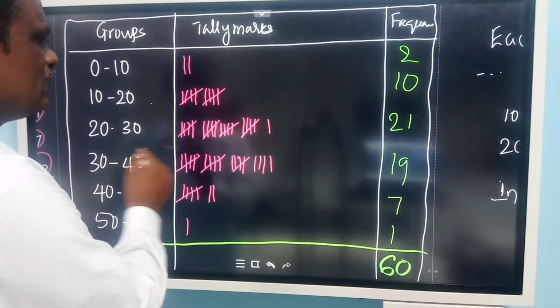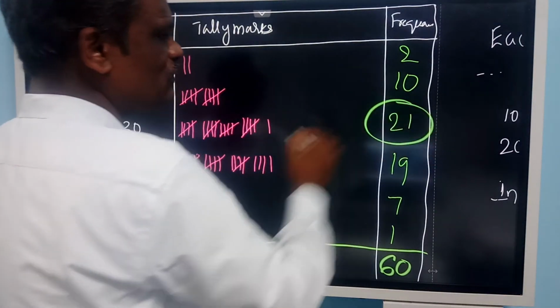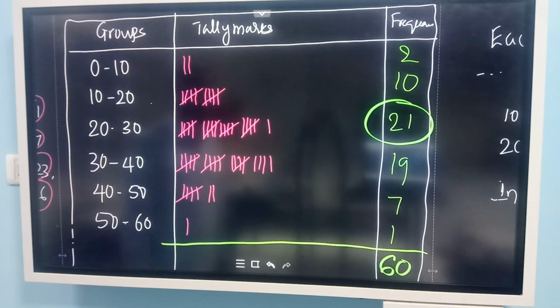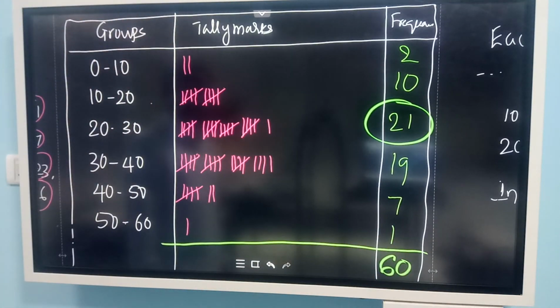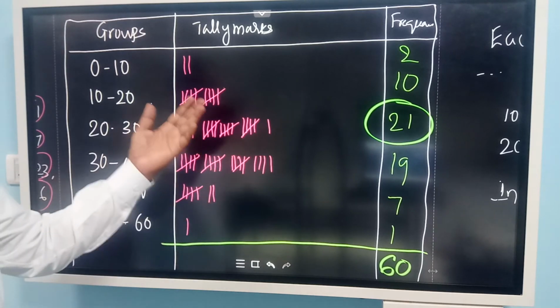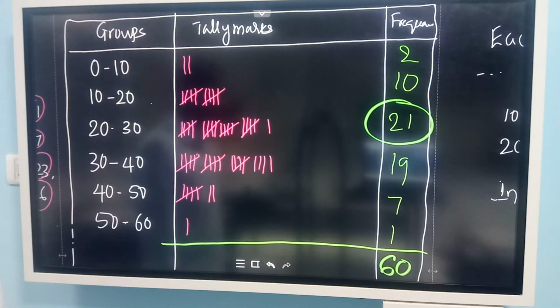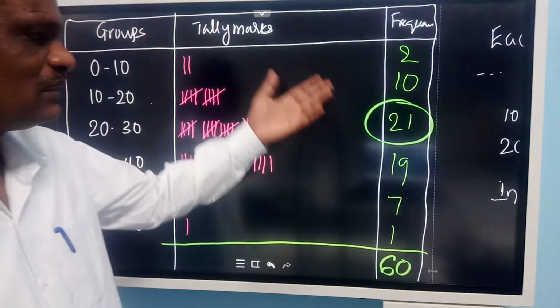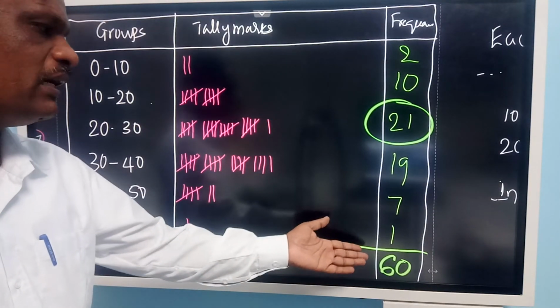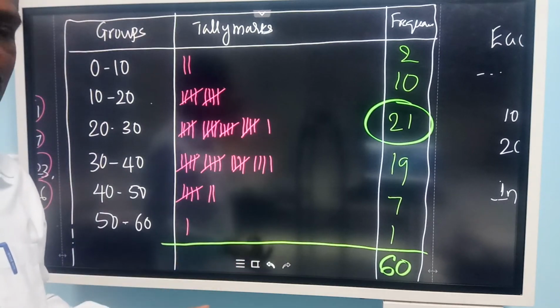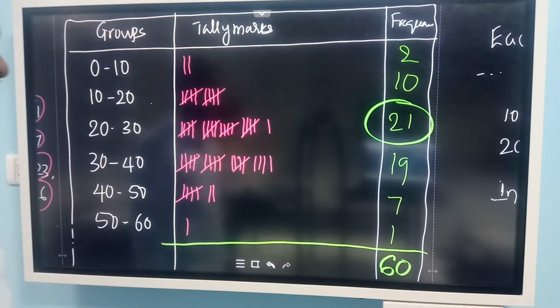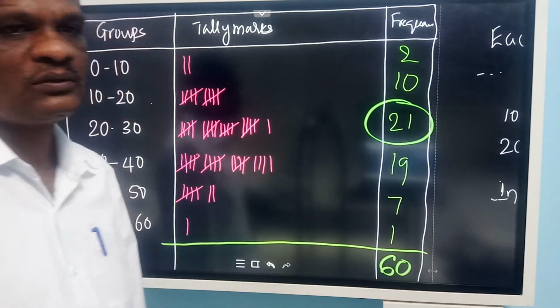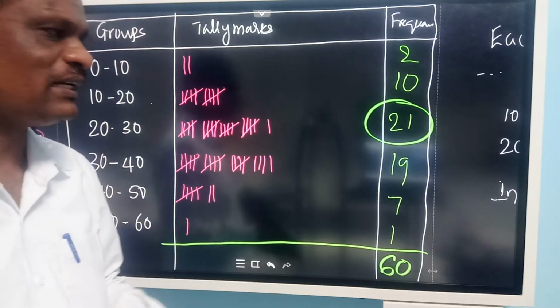Say average students, 20 to 30. A very good number of students are scoring 20 to 30. Very few students are scoring full marks. So this data helps us understand the class: who is scoring, how many students, and how the class is. With the highest 50s, it is a good class. If more students are scoring less than 10, it is not a good class. Like that we can conclude by looking at the data. This is called grouping of the data.